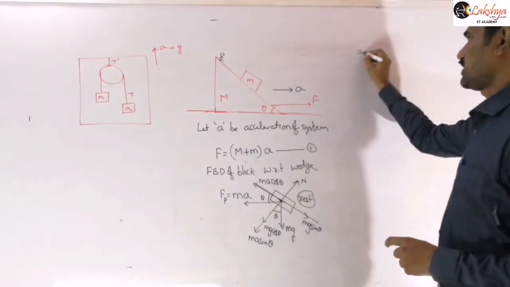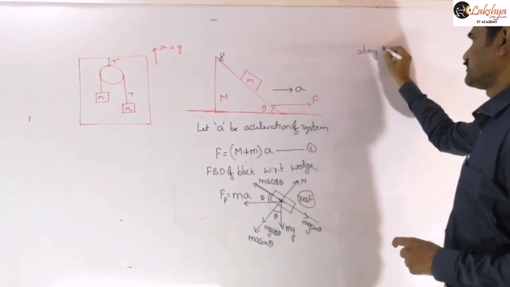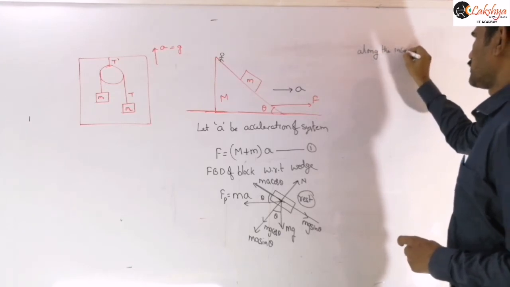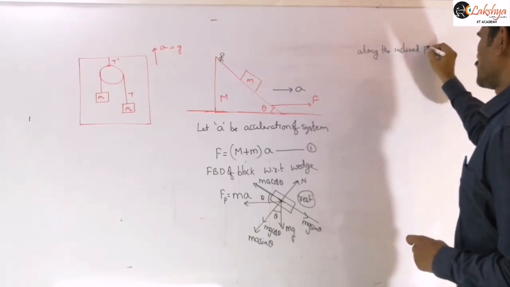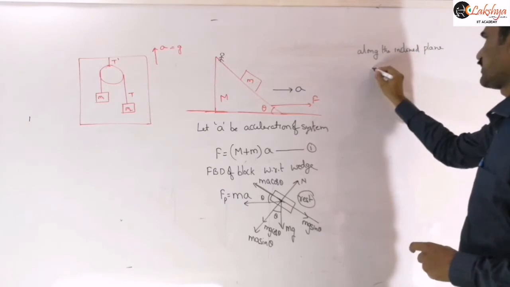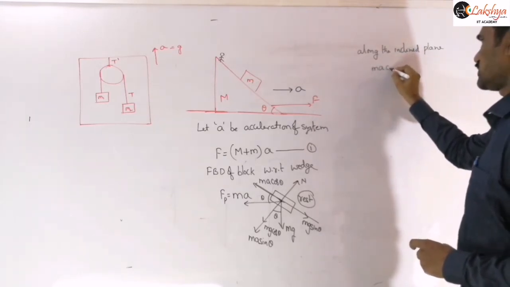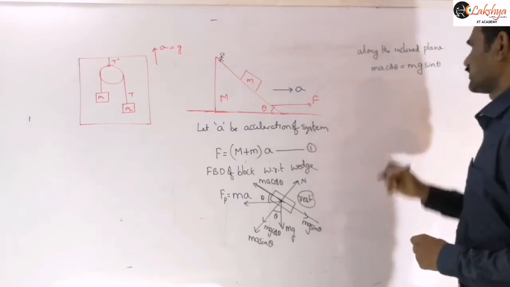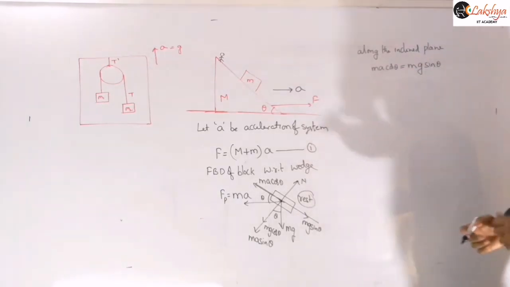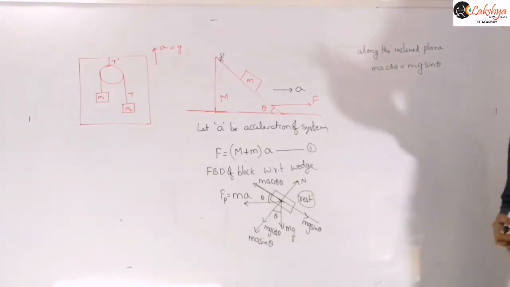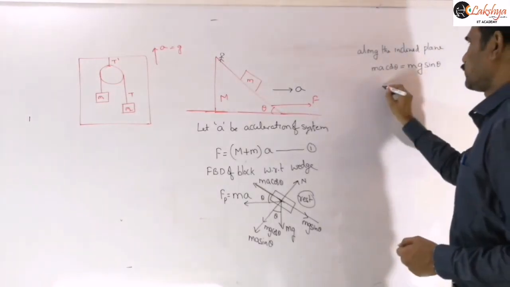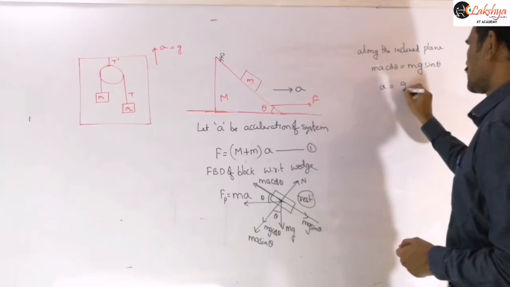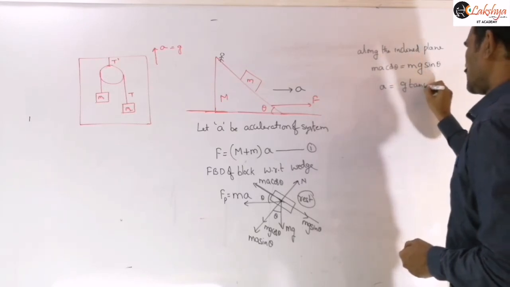Along the inclined plane, you can write MA cos theta must be equal to mg sin theta. Is it clear? Because those two forces should balance each other, then only equilibrium is possible. And therefore we can write A is equal to g tan theta.